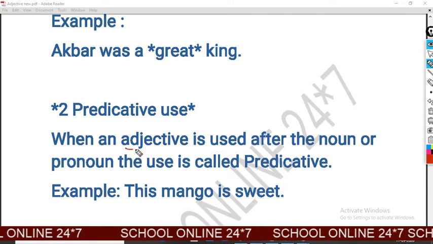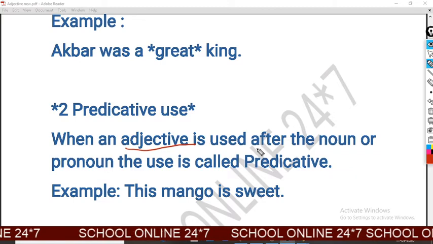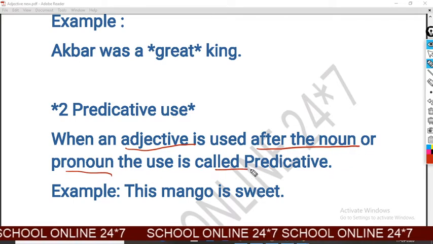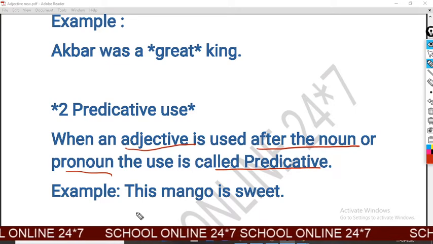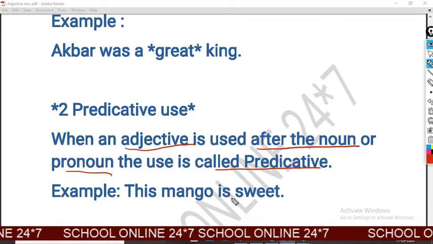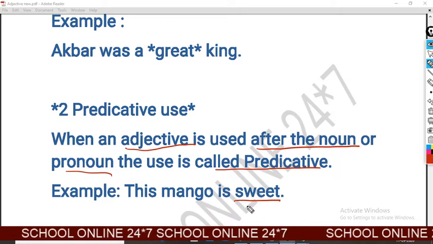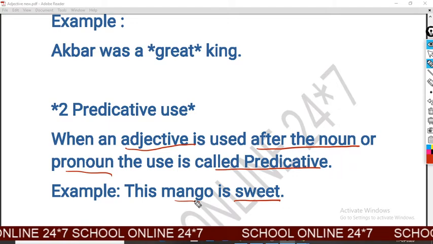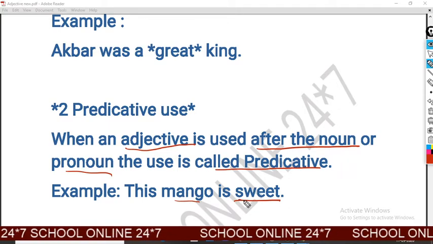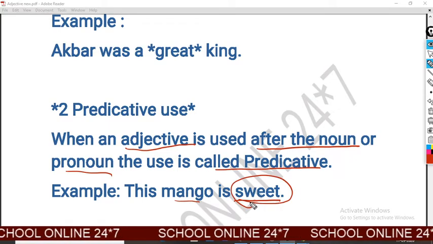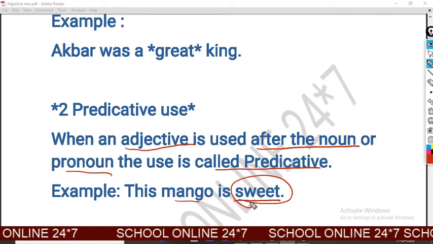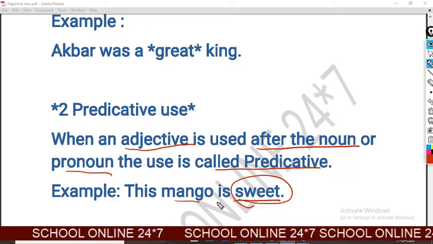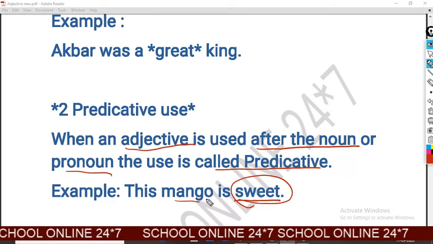When an adjective is used after the noun or pronoun, the use is called predicative. Look at the example. This mango is sweet. There mango is noun and sweet is adjective word. So the adjective word is present there after the noun. So this is the use of predicative.